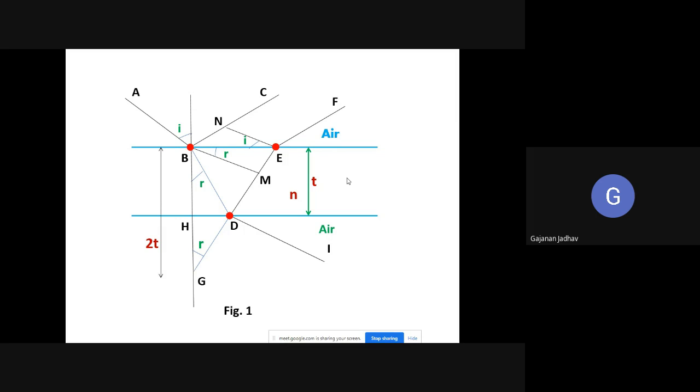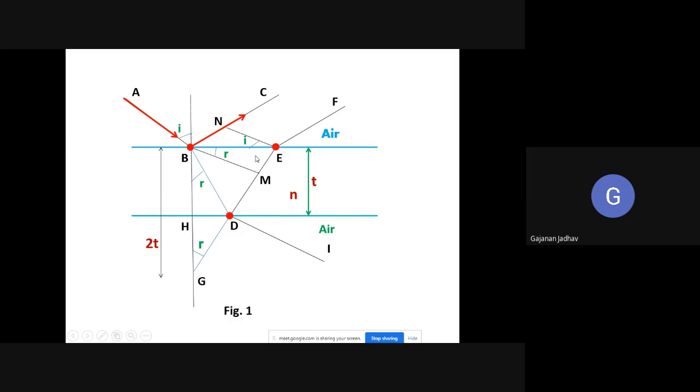When a monochromatic light AB falls on this upper surface of the thin film at a point B, then what happens? Part of that light will get reflected into the same medium. This upper medium is air, and this is the medium of the thin film we have considered, having refractive index N.